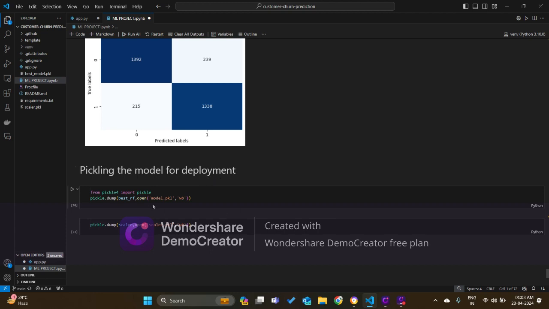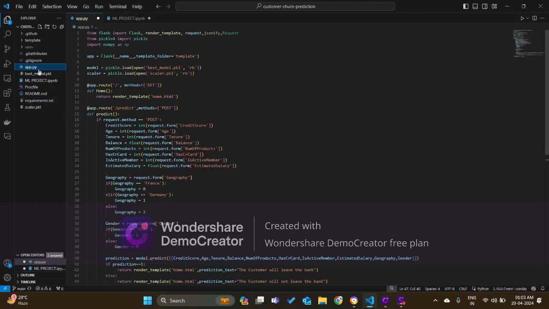for deployment we pickle the model as model.pkl, and also we dump the scaler file. So in VS Code, as you can see, here is the model PKL file and also the scaler PKL file, and then we built the app.py file for the web application. Here I first imported some important libraries which are needed, like from Flask, render_template, request, jsonify, pickle, and NumPy.